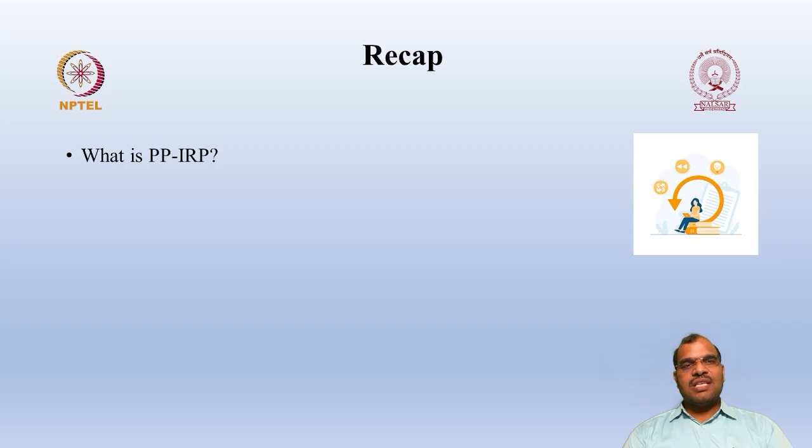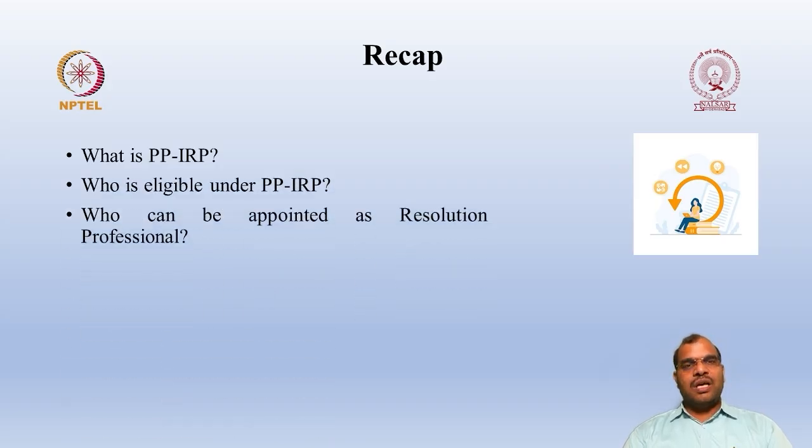In the previous class we have discussed what is PR-IRP, what is pre-packaged insolvency resolution process, then who is eligible under PR-IRP, then who can be appointed as a resolution professional. While discussing the eligibility, we have discussed that MSME is eligible and the minimum triggering point, the minimum default amount, must be 10 lakh rupees.